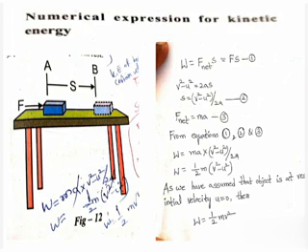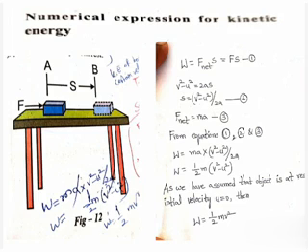F net is equal to ma. Now substitute the s value and the f value in the first equation. What is the first equation? W is equal to f into s. In the place of f, substitute equation 3. In the place of s, substitute equation number 2. So f is equal to ma and s is equal to v square minus u square by 2a. Substitute in equation number 1.